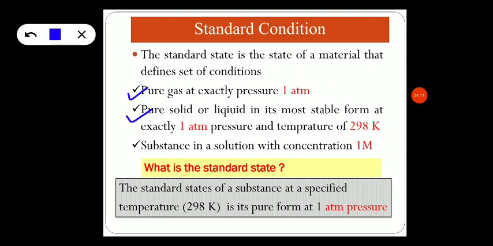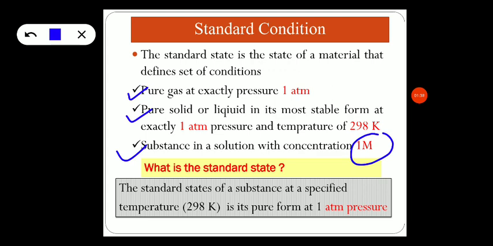The 1 atmospheric pressure and the temperature of 298 Kelvin is always said to be a standard state or standard condition. And the third condition is if the substance is in a solution form, then we have to maintain the concentration of 1 molar. If you maintain the concentration of the solution exactly 1 molar, then it is said to be a standard state.